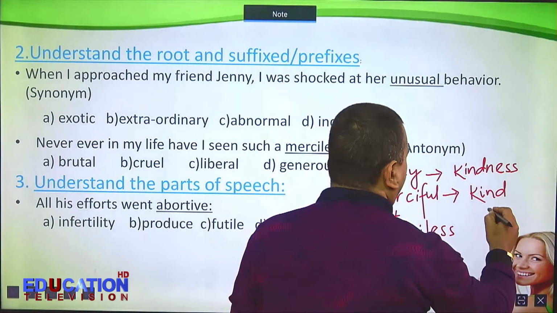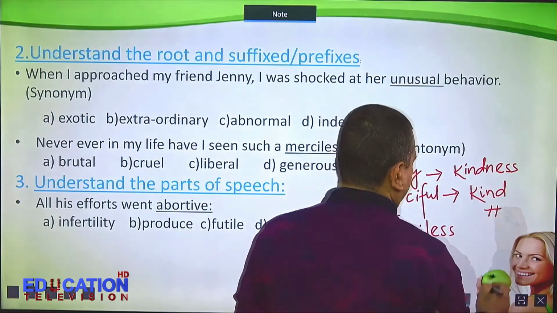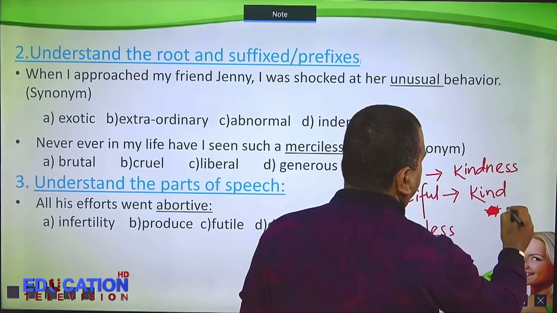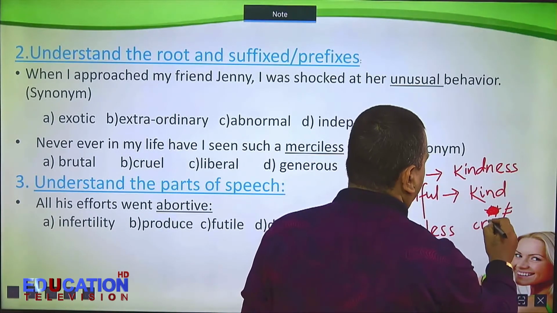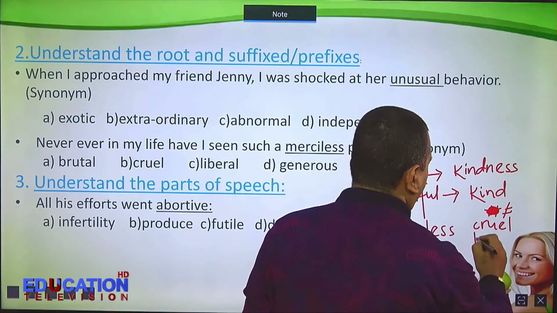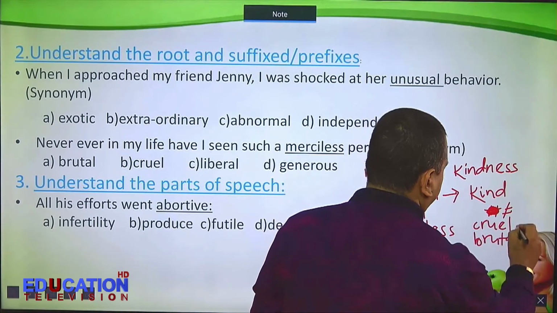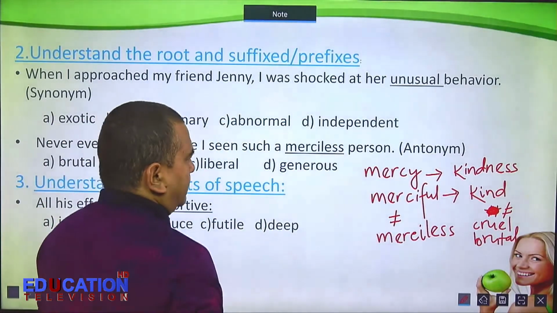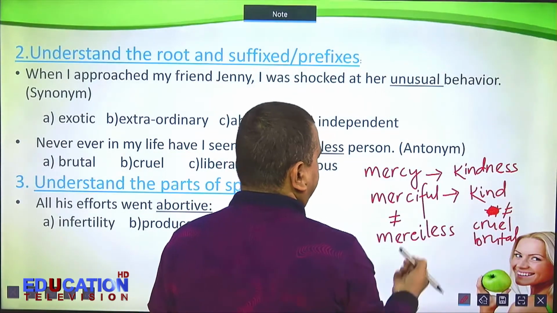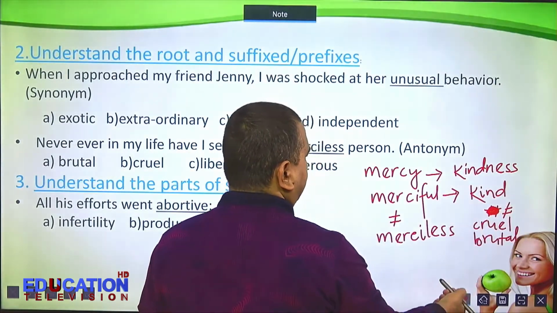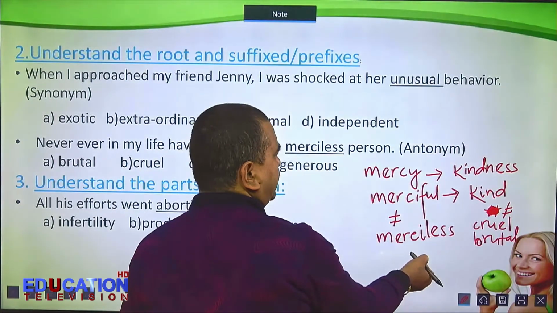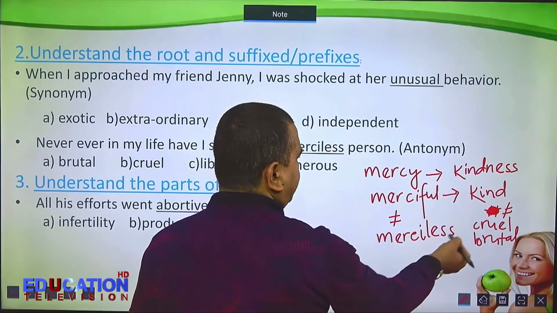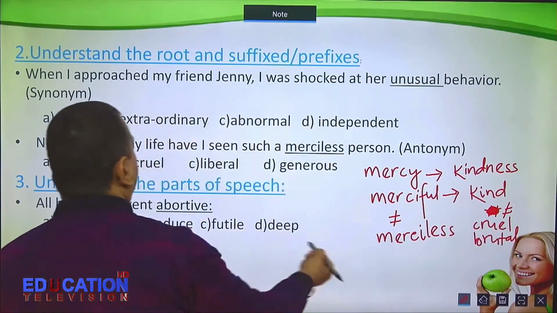So opposite of kind is cruel, brutal. So merciful means kind. Opposite of kind is cruel. So opposite of merciful is merciless. Therefore, opposite of kind can be merciless, cruel, brutal.